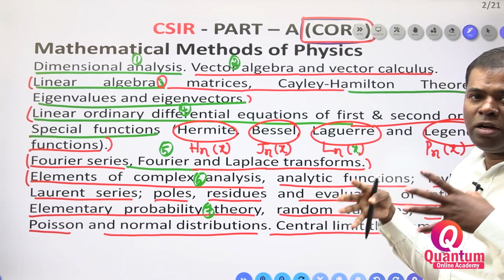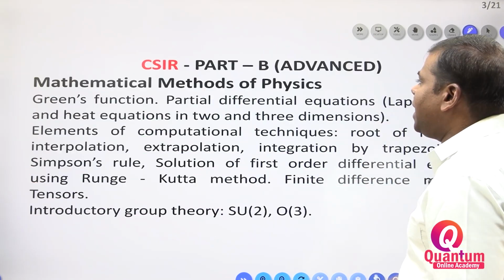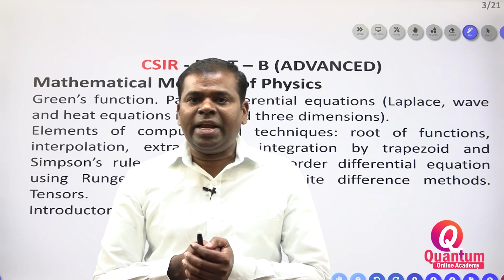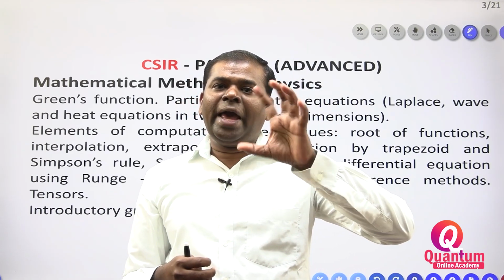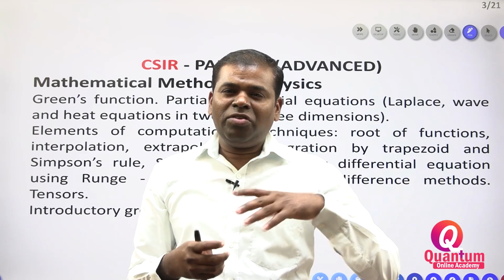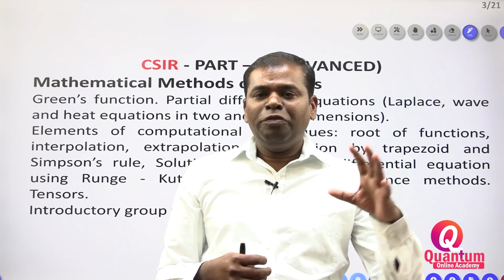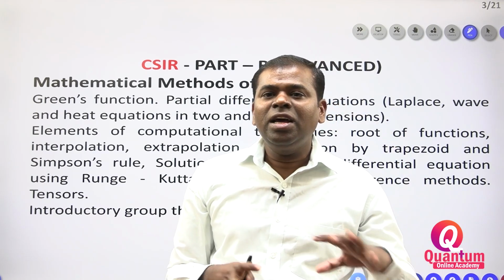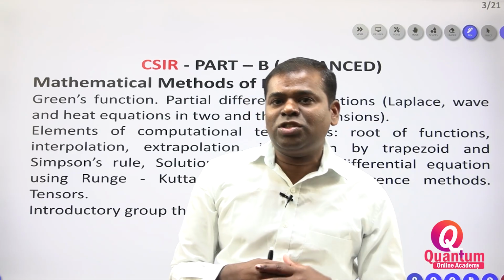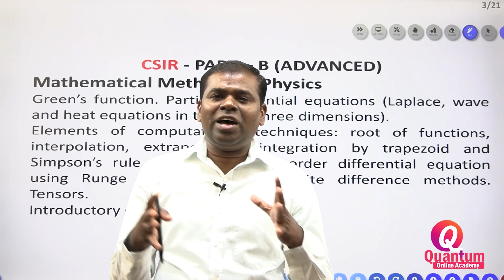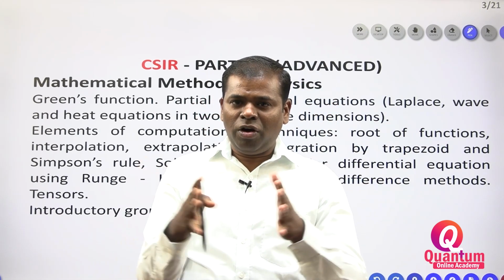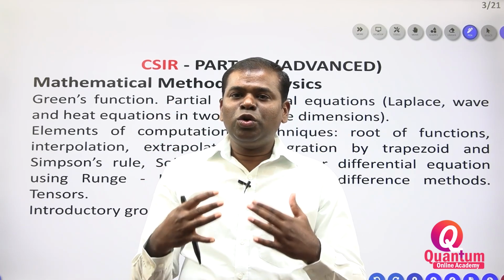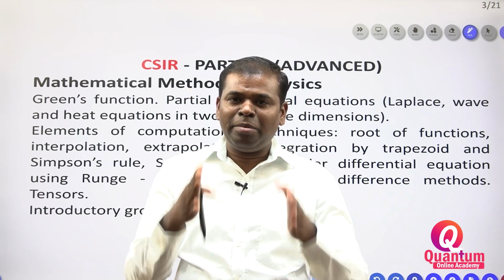Now part B. Part B is the advanced part. For what purpose are they conducting the CSIR exam? To make you experts in physics. Otherwise you may become a physics professor, or a scientist going into research. That is why, what challenges are coming in the world and being faced, scientists work to solve those challenges.